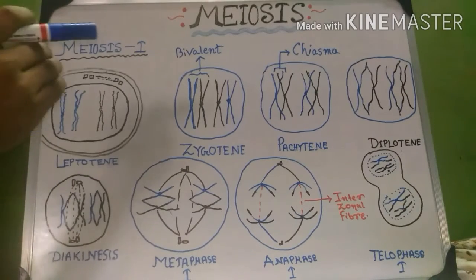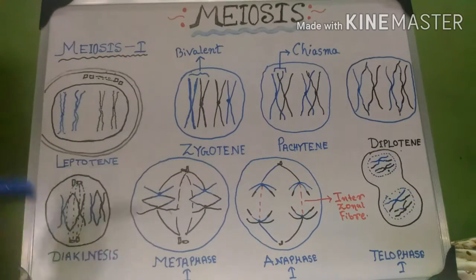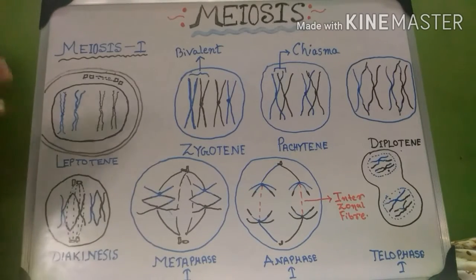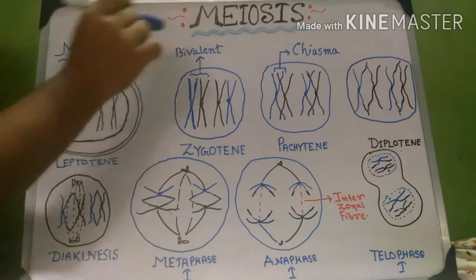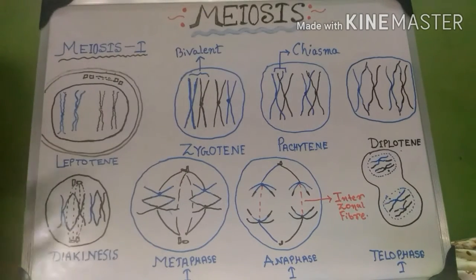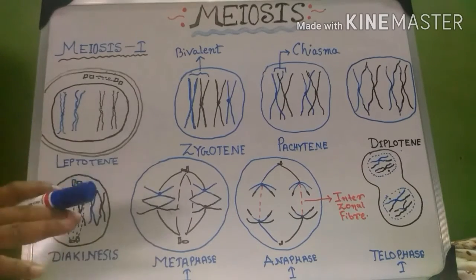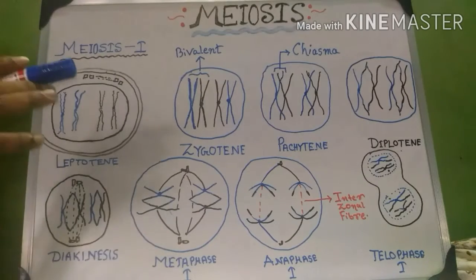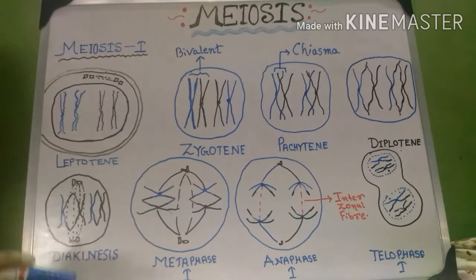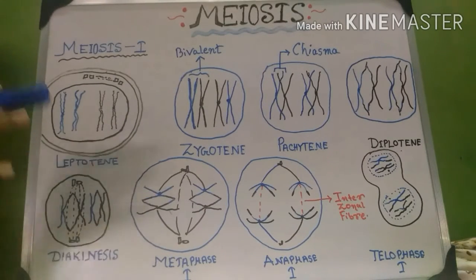When the gamete mother cell produces gametes through meiosis, it produces half the number of chromosomes. So through meiosis, the chromosome number produced is half. That is, through meiosis, we get a cell with a haploid set of chromosomes.